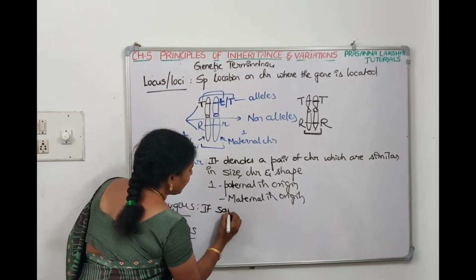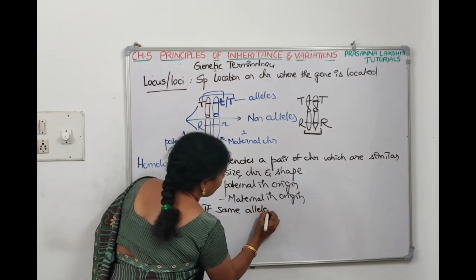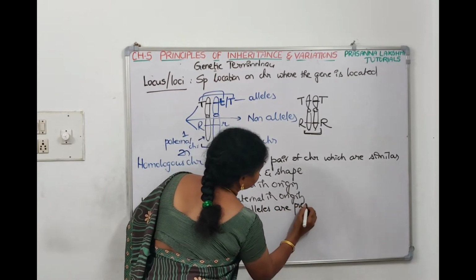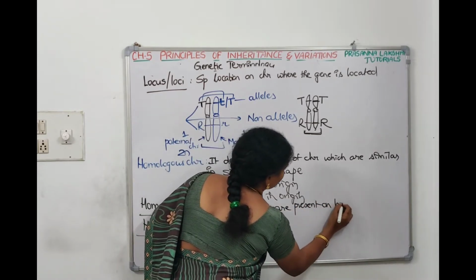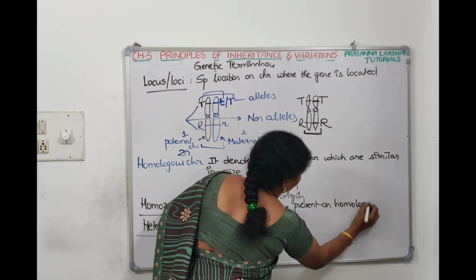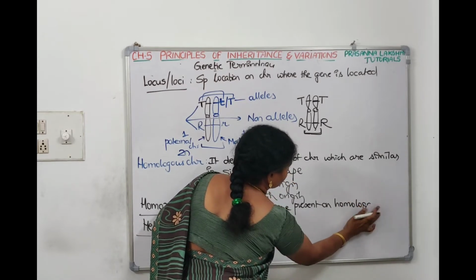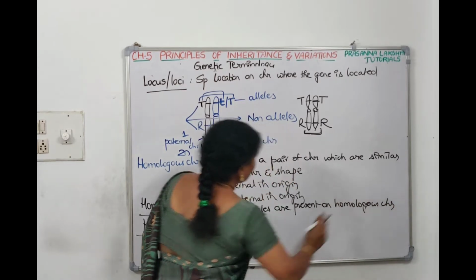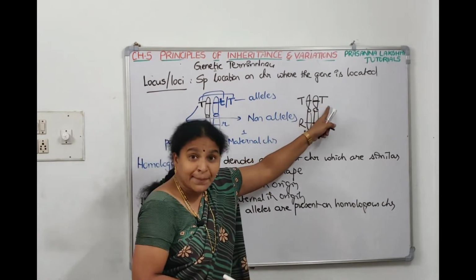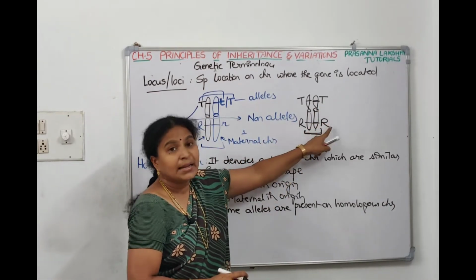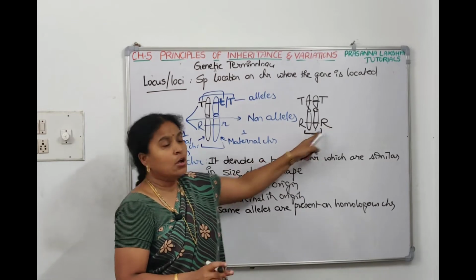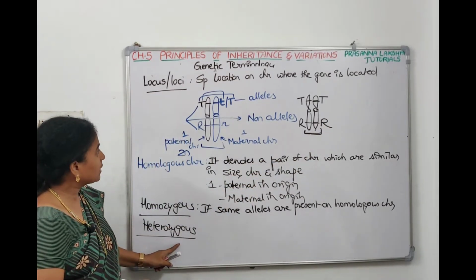If the same alleles are present on homologous chromosomes, like capital T is here, again capital T only should be there. Capital R is there, again capital R only should be there. What is the condition called? Homozygous condition. What is heterozygous condition?